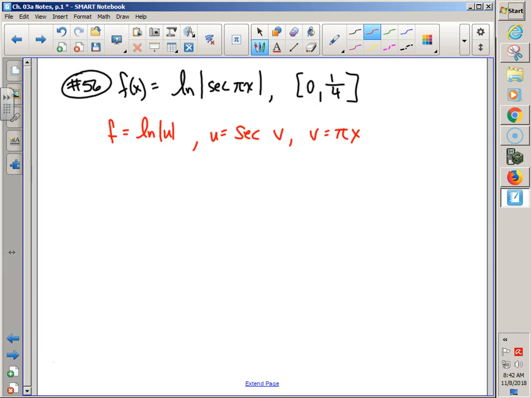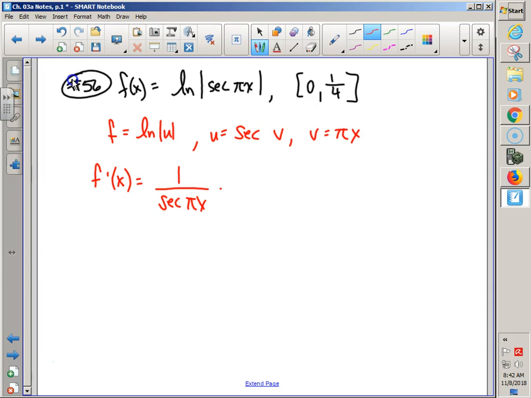How do I take the derivative of ln of u? My bad. Wait, the absolute value, it's okay. Look at your forever card. It's the same thing. It's still just 1 over u. Times. Derivative of ln of u is 1 over u. Just keep the whole thing. Times. Okay, now it's time to peel off ln.